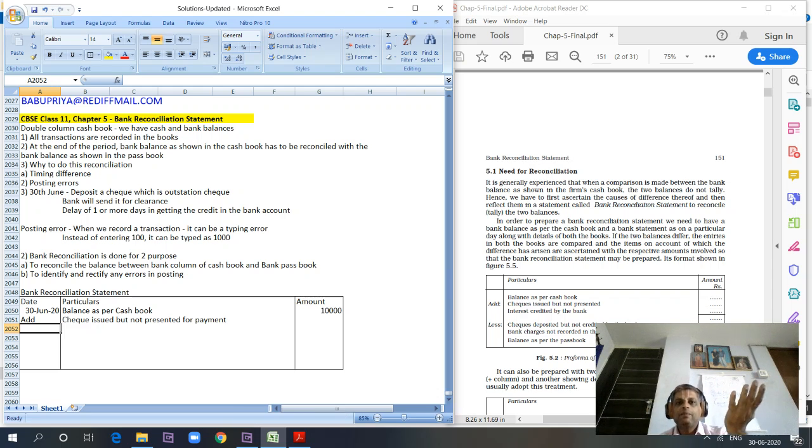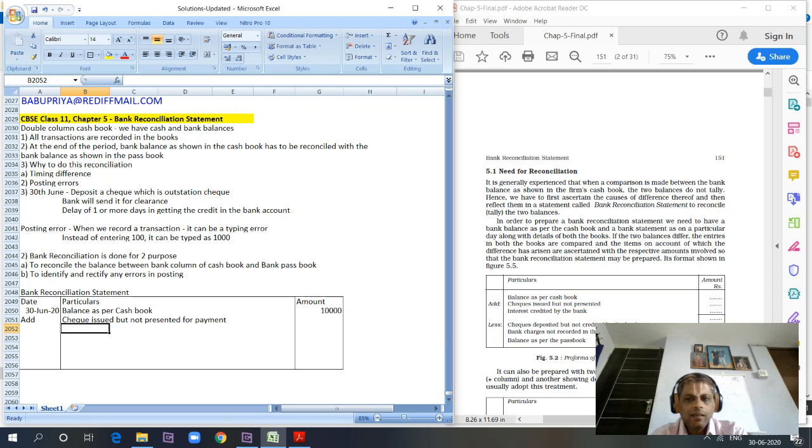So to bring it back, I have to add to the balance in the cash book, because I cannot rectify the bank passbook. It is not that I'm making an error. I'm only adjusting to see how the difference happens between both the books. There is no error here. I have sent a check, but the bank has still not debited it, so I add back so that passbook and cash book reflect the true picture. That is the purpose of the bank reconciliation statement.